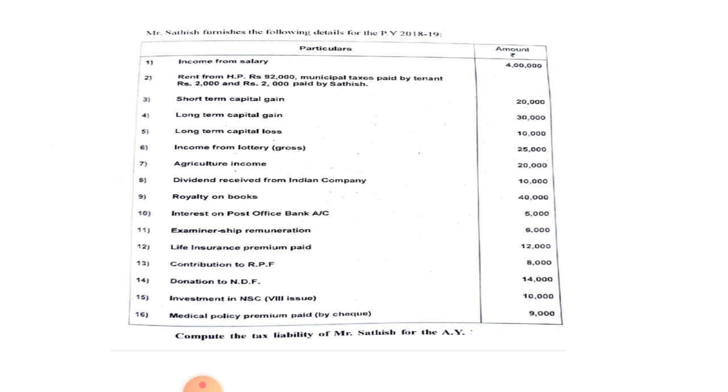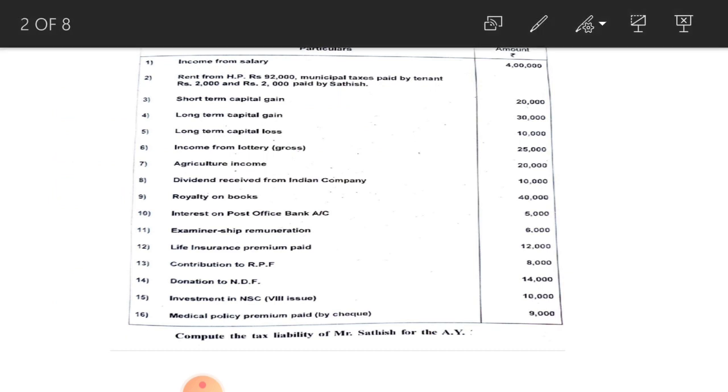Here municipal taxes paid by the assessee can be deducted from the rent from house property, and municipal tax paid by the tenant cannot be deducted because it is not relating to our assessee. So you have to deduct rupees 2,000 paid by Satish. This 2,000 you have to deduct from the rent from house property to get income from house property. So the income from house property amounts to rupees 90,000.